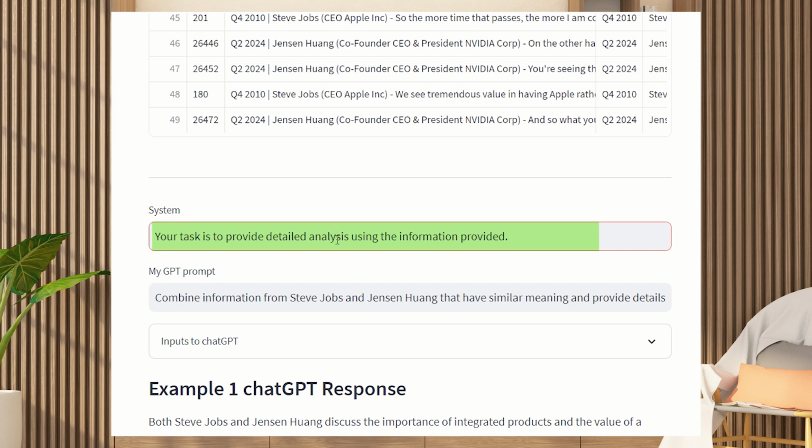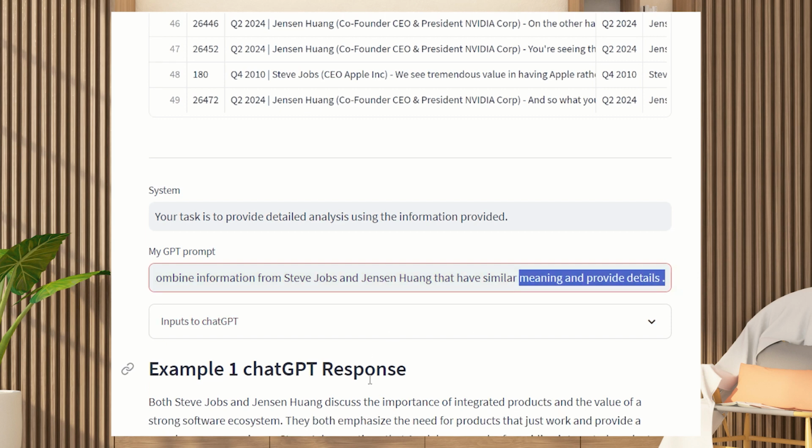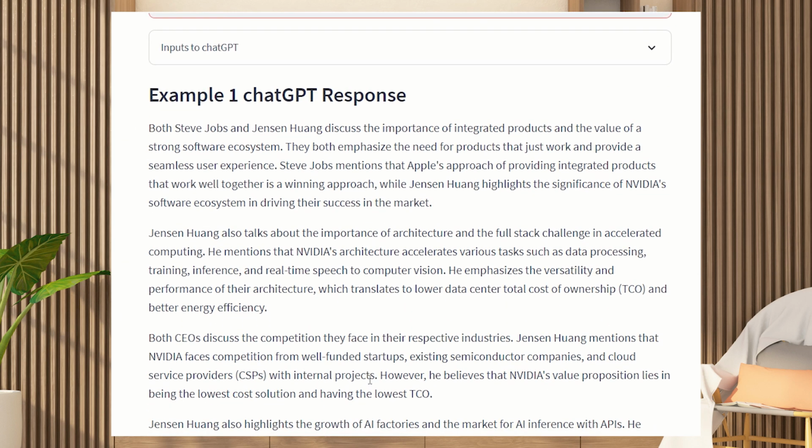So we'll go and do that. Here's a system message to ChatGPT, and then this is the prompt. Okay, so we've already applied this, and I want to combine the information from Steve Jobs and Jensen Huang and find similar meaning. So I found this is a really good prompt.